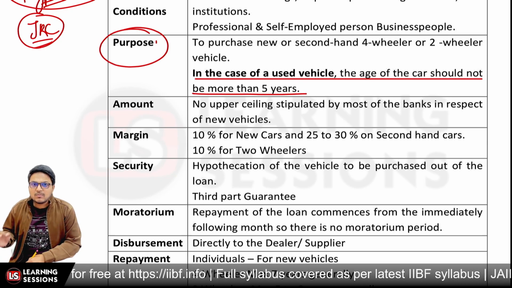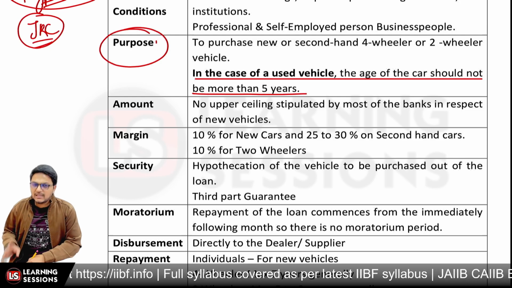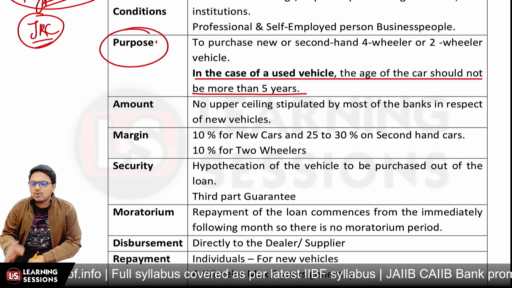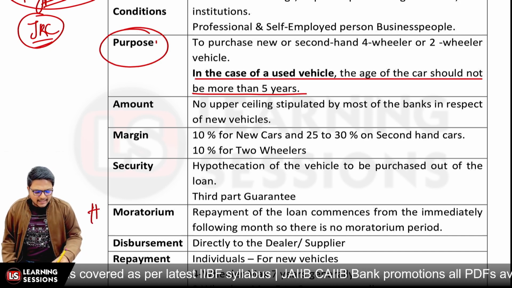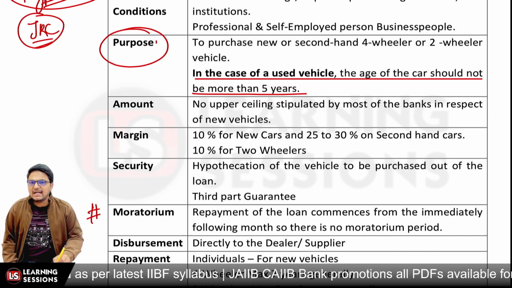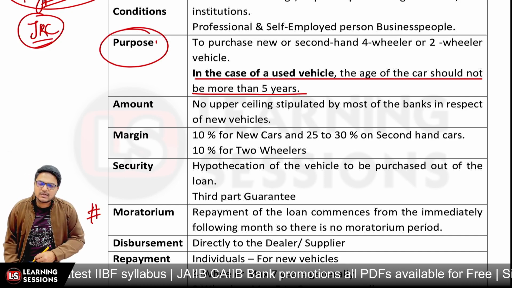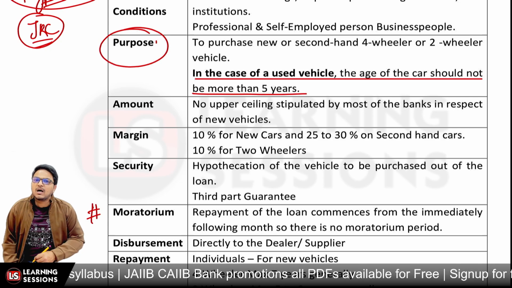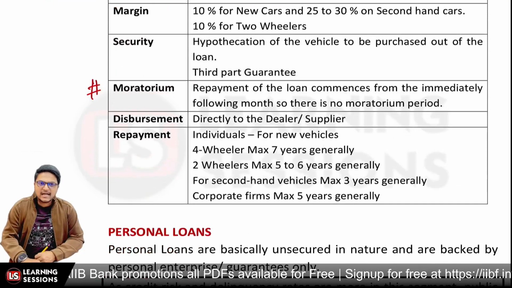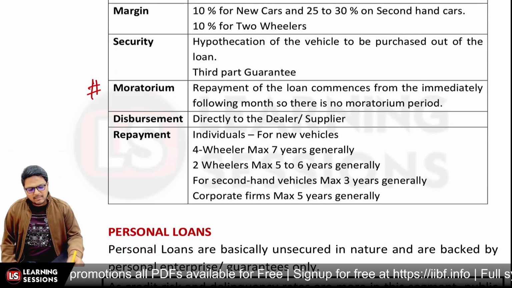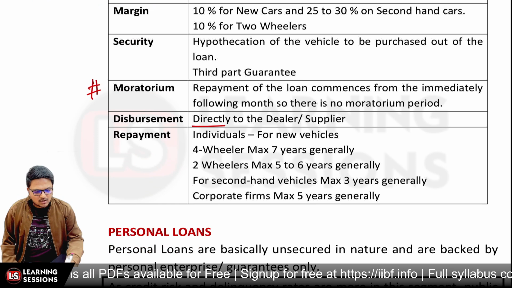And further if we talk about the moratorium, in case of auto loans or vehicle loans, no moratorium period is available. Kindly please note it down, as the moratorium period of 18 months was available in case of construction of house and 3 months was available in other cases. No moratorium period is available in case of the auto loan. And if we talk about the disbursement, the payment is directly disbursed to the dealer or to the supplier.